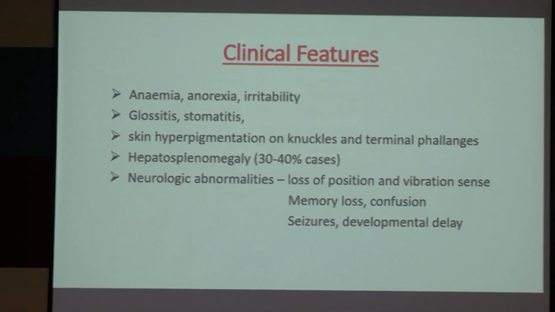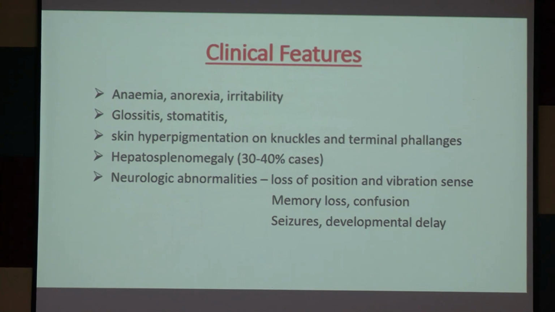Can anybody tell me, position and vibration sense are mediated by which pathway? Physiology. Okay. Dorsal column medial lemniscus pathway. This position and vibration sense is carried by it. Now other neurologic features are memory loss, confusion, convulsions, and developmental delay.